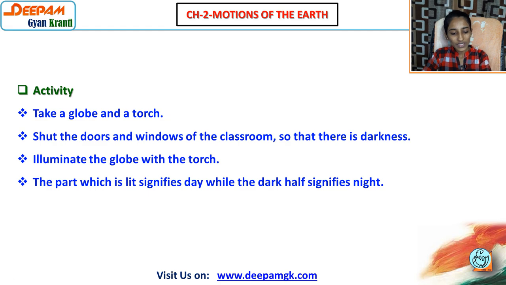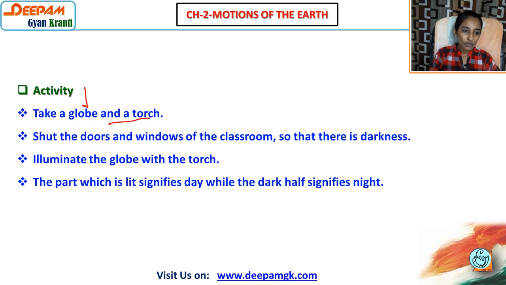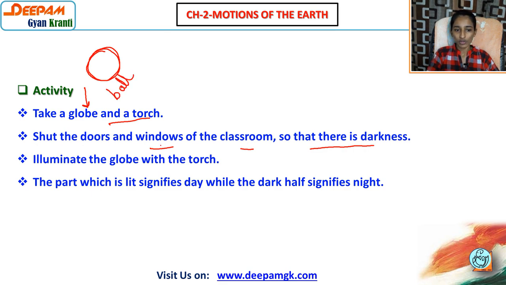Now one activity is there. So take a globe and a torch. Globe, you know very well, is the map of the earth. Shut the doors and windows of the classroom so that there is darkness. What you have to do, you have to take one globe. Instead of a globe you can take even a ball also, and you can do the activity at your home also.